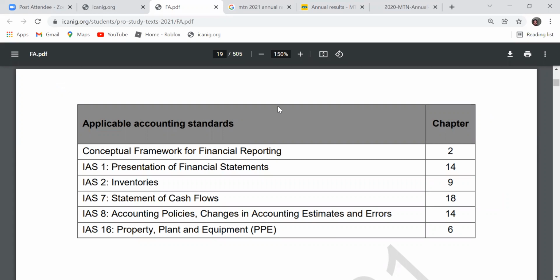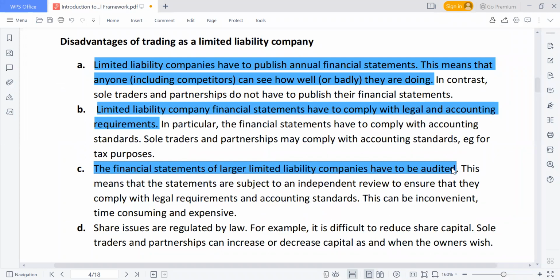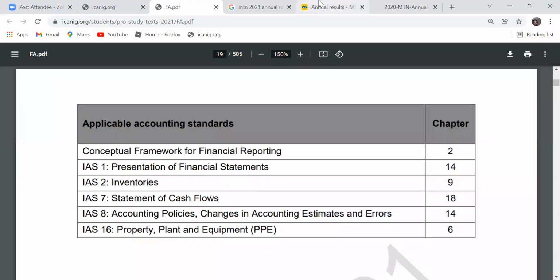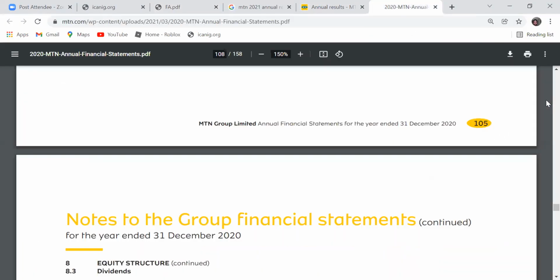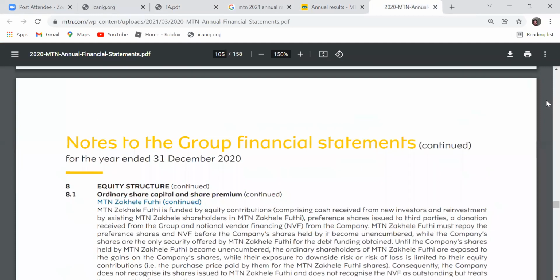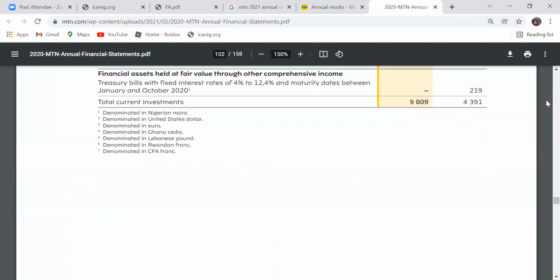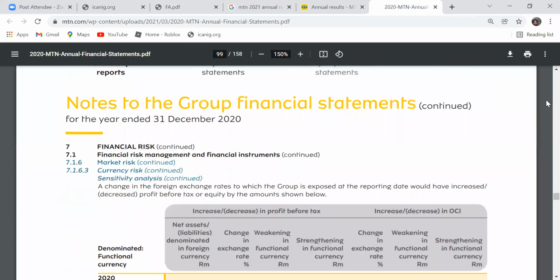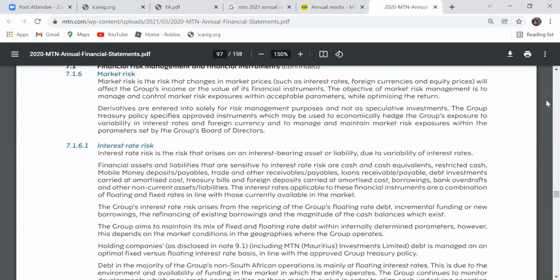As a limited liability company, even though you don't have people that understand it in your organization, you have to employ people to understand, because your financial statement has to comply with regulatory standards. Financial statements of large limited liability companies have to be audited. If you look at MTN's annual report, there is a section for the auditor's report. It is mandatory for you to have your accounts audited.